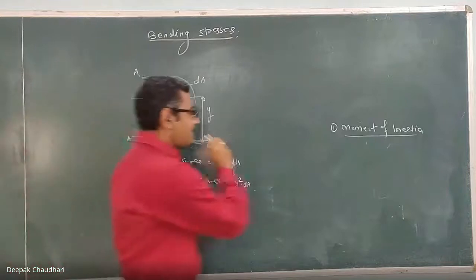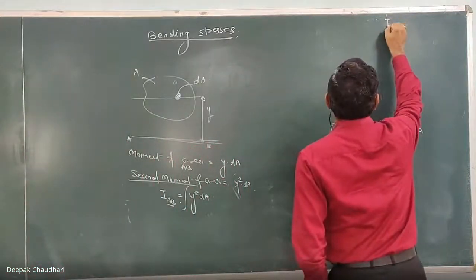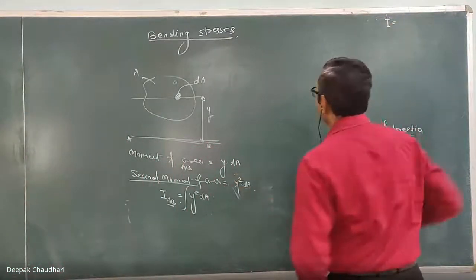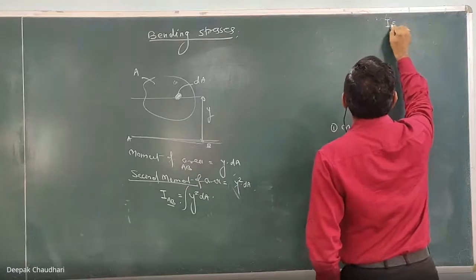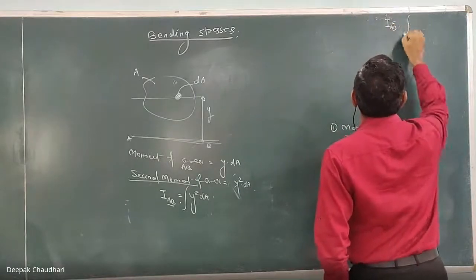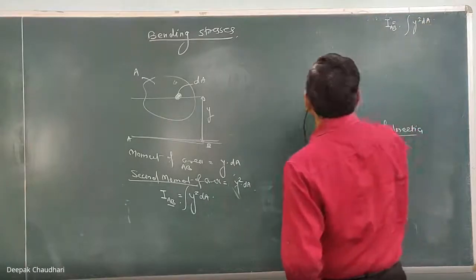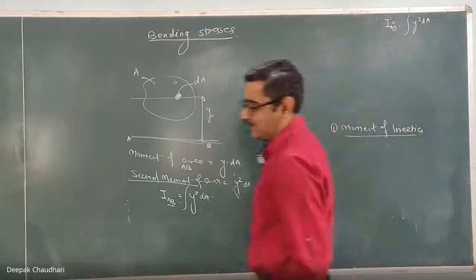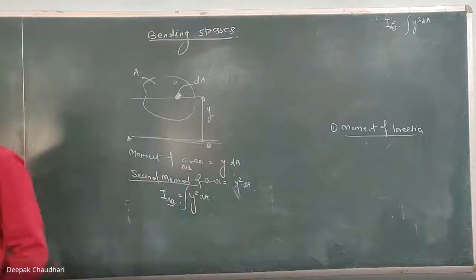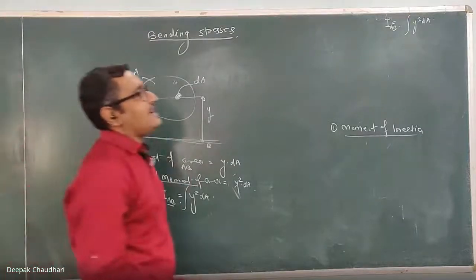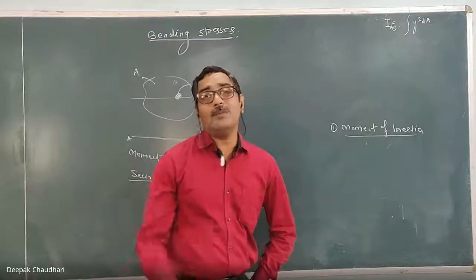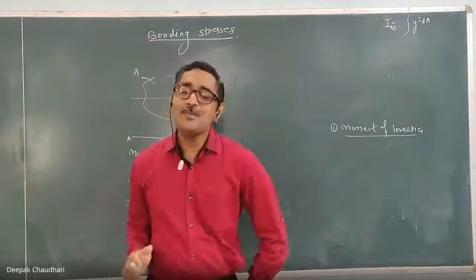Remember this, we are going to use it in today's derivation. Moment of inertia about any axis is given by the integration of y square dA. This y is the distance of that area from this axis AB, where the moment is being taken. So the integration of y square dA, which is the second moment of the area, gives you the moment of inertia.